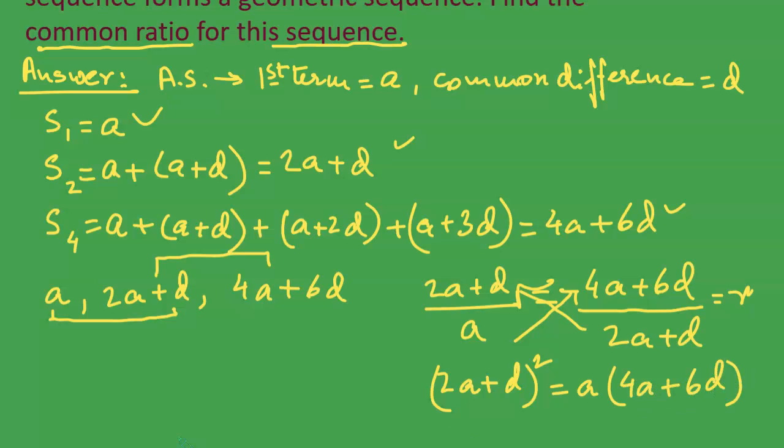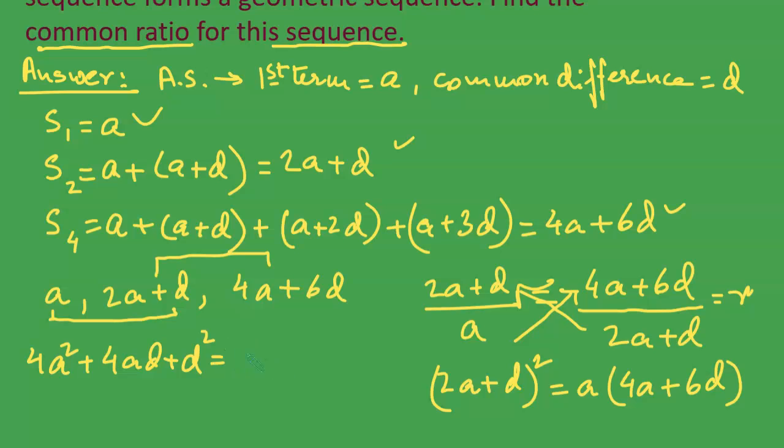Okay. So, let me write over here. It is 2A plus D whole square. I am using the algebraic identity of A plus B whole square to expand the left hand side. It is 4A square plus 4AD plus D square.